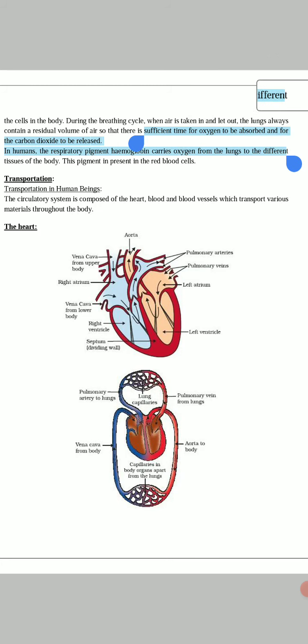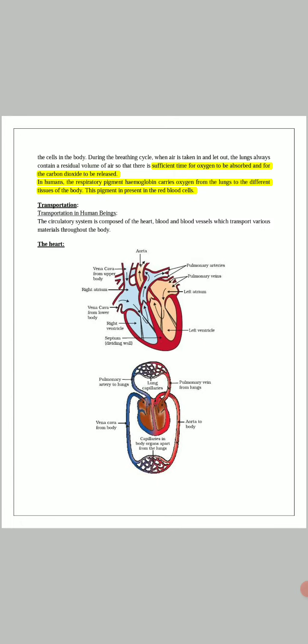I am highlighting this portion. This is the basic thing. Lungs always maintain a suitable environment.